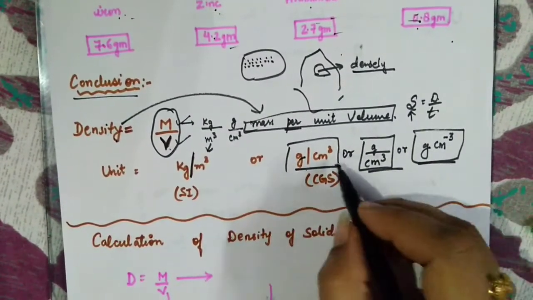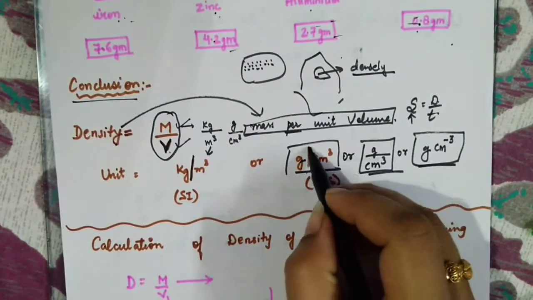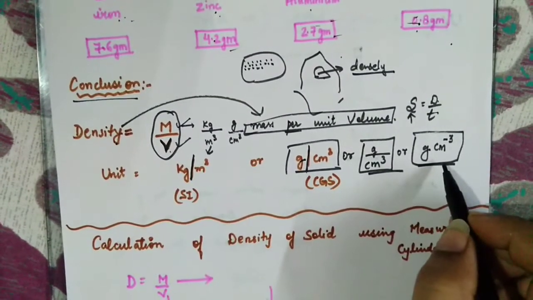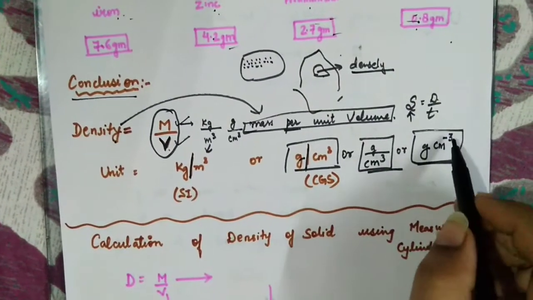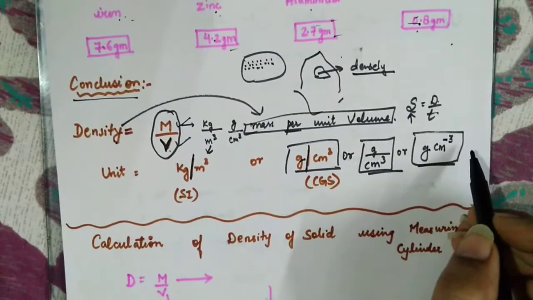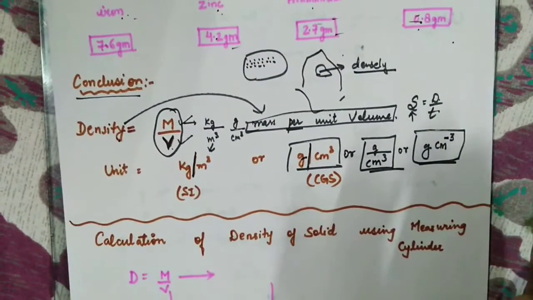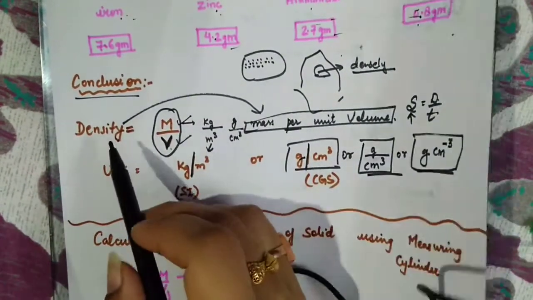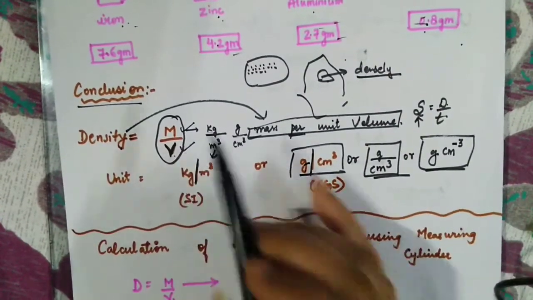Okay, so once you are coming across any question, don't get confused that ma'am has taught with a per sign but here something else is coming. Actually beta, these all things are same, so no need to get confused. And why is this -3 there? Once you read your exponents chapter in maths, you'll become very clear with this. So again I am reminding, just a sum up for this topic. For density, what do we need? We need mass and volume.